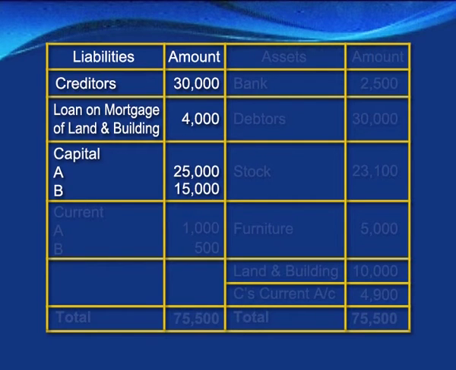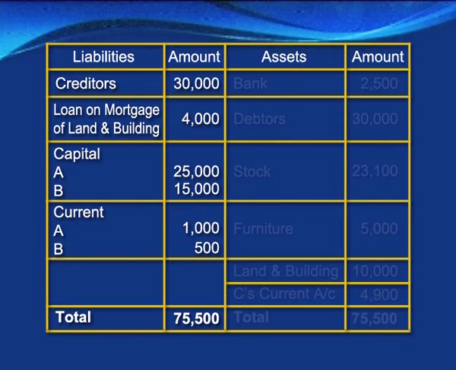Capital of A and C is given as 25,000 and 15,000 respectively. The current accounts of the partners are also given, with a credit balance of both A and C, 1,000 and 500 respectively. The total of the liability side is 75,500.